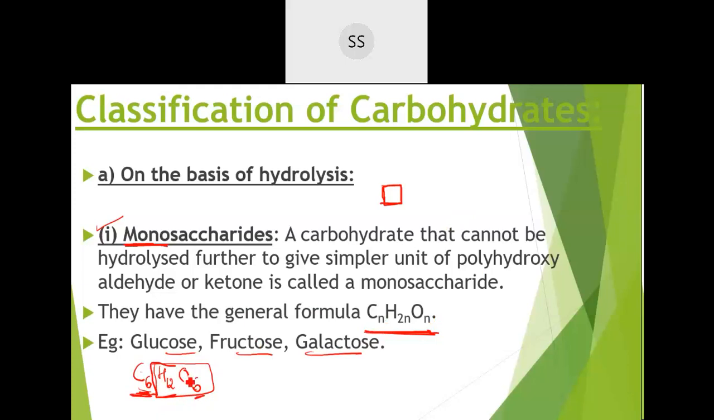I said initially they called them carbohydrates, thinking that because there is carbon, water molecules are attached to that carbon. Seeing the molecular formula they understood it like that. Whatever number of carbons you have, double that number of hydrogens are present, and an equal number of oxygens. On hydrolysis, if they don't give you any unit, that means only one unit is present, then they are monosaccharides.